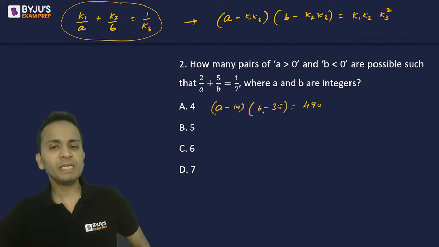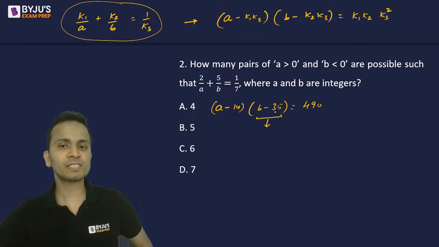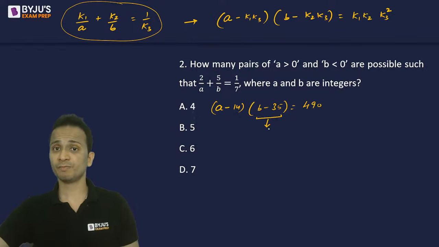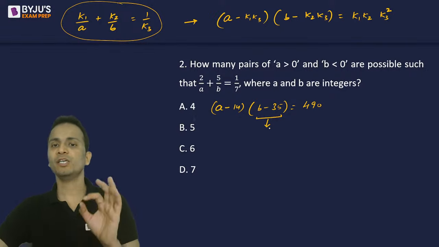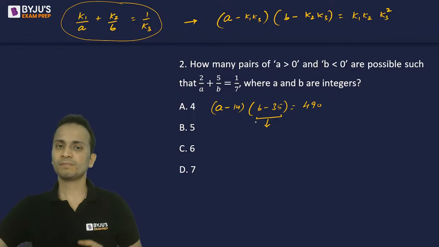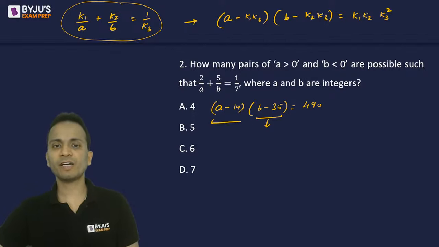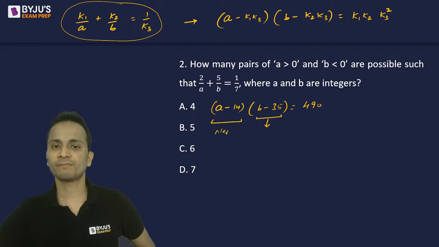Now, if B is a negative integer, then the entire value of the second bracket will be negative. B is already negative, and subtracting 35 from B will result in a negative number inside the second bracket. Since the product of these two brackets is a positive number, the entire value of the first bracket should also be negative.